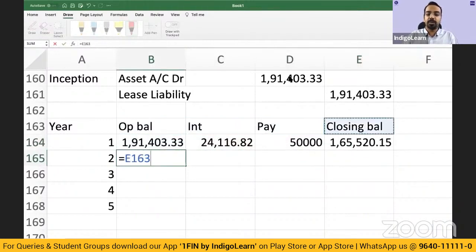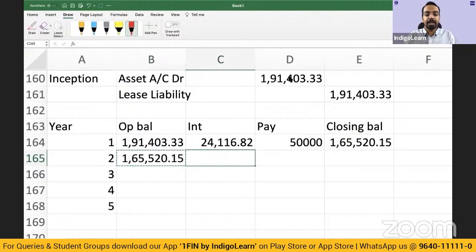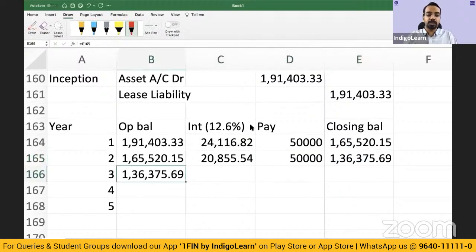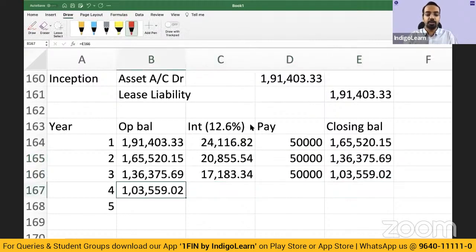Next year opening balance will be 165, interest will be 20.8, which is 165 into 12.6%. Payment is 50, closing balance is 136. So like this, you can keep on preparing the schedule.